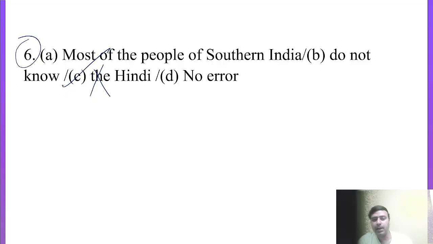Before languages name, before diseases name, we can't use any article also, right? Like he died of cholera, he died of pneumonia. I can't speak like this, he died of the cancer. So that would be absolutely incorrect, right? Before diseases name, before languages name, we don't use any type of article actually.